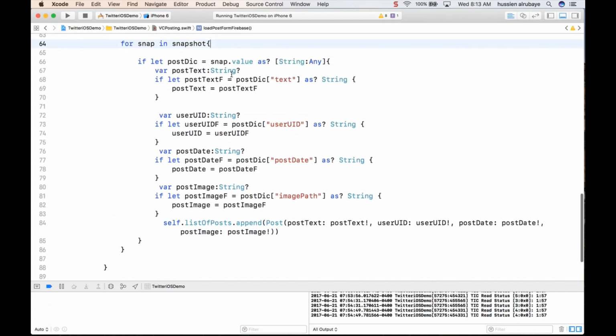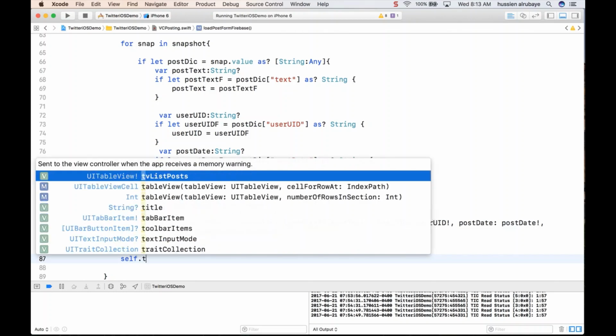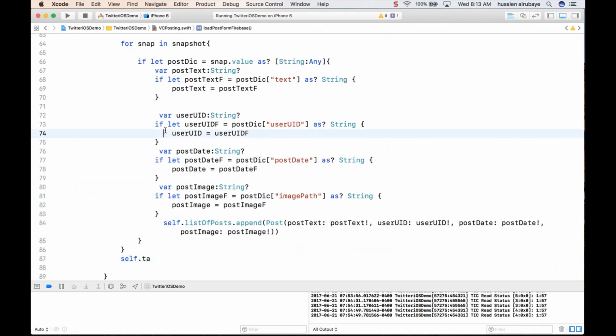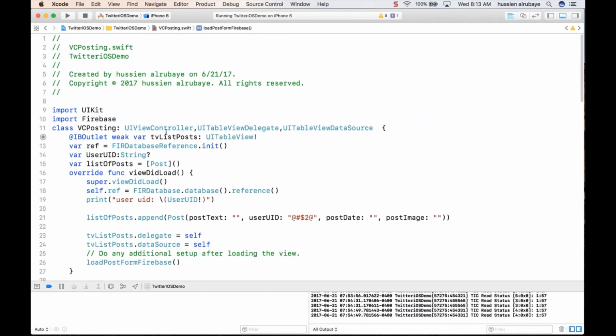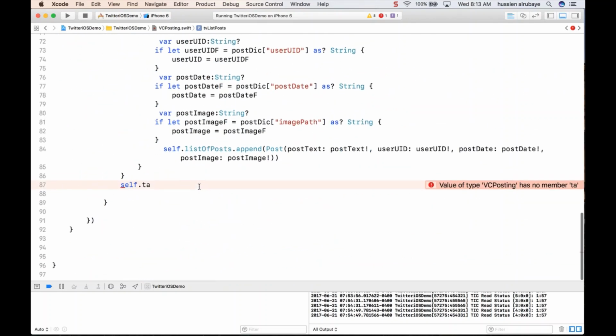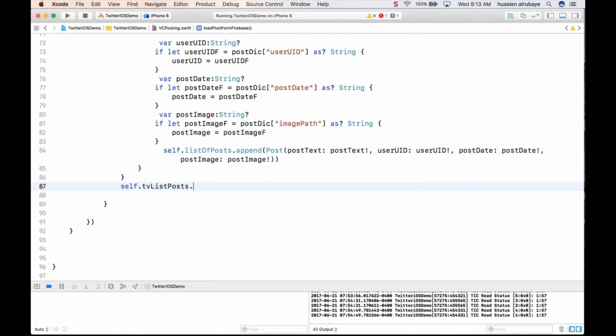I say, hey, this is my for loop. When you are done with everything, hey, self dot table view, which hopefully I have connected. I don't think I have connected the table view. Do you think? So table view list post dot reload. So he will reload the new data, dot reload data.